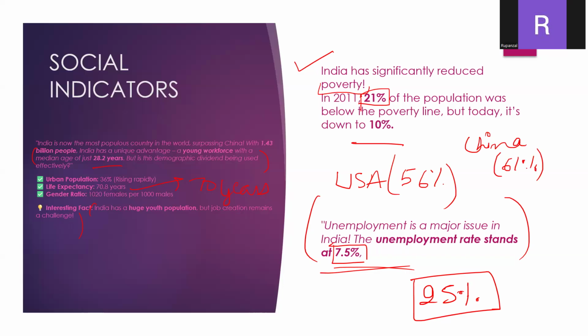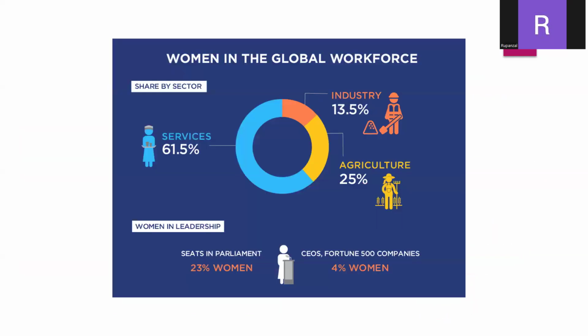So let's look at the different sectors in which women are working. We can see the maximum proportion of our women are in the service sector, 61%, then industries, then agriculture, 25%. Only the top 4% of women are CEOs and others. We have also seen that there is a reservation for women in the parliament to increase their representation in the government.